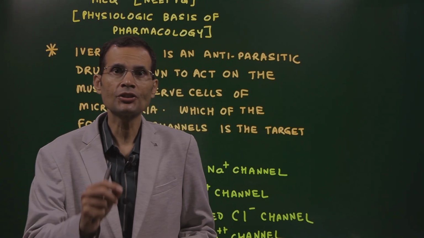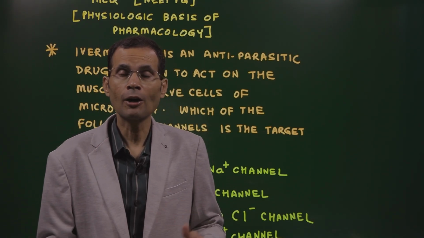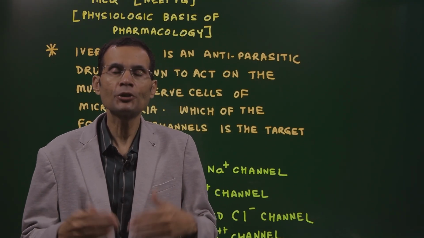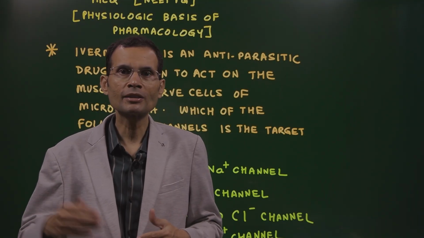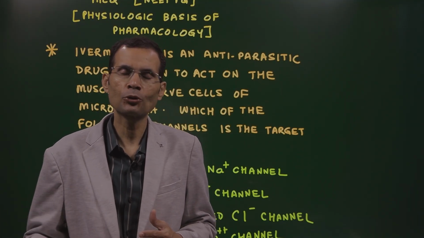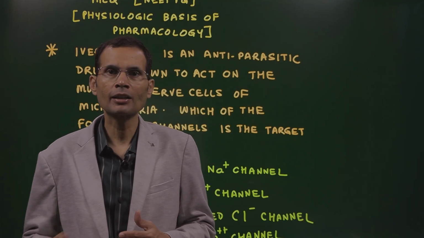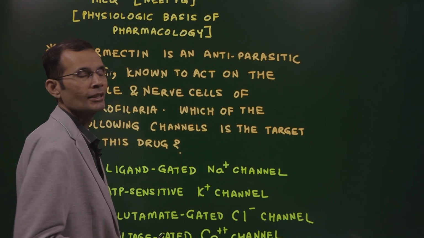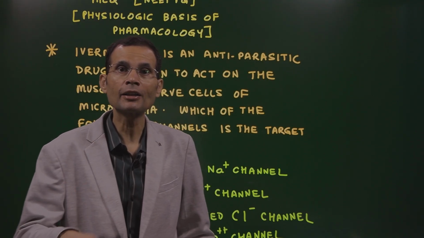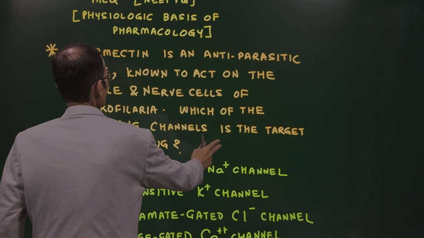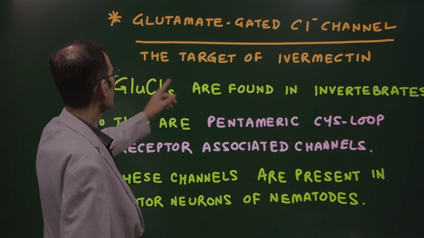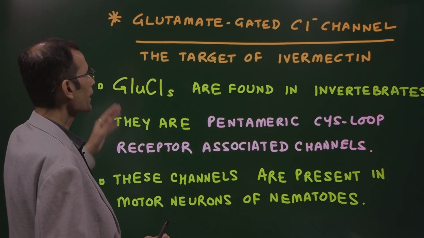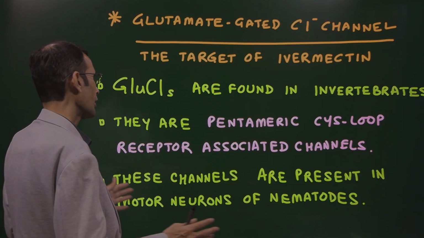Now this is a unique channel mostly found in the invertebrates because normally in humans glutamate opens the calcium channels. Glutamate, the neurotransmitter, opens the calcium channels or sodium channels, but here these are special channels, glutamate gated chloride channels. So let's understand this. Well, glutamate gated chloride channel is the answer, the target of ivermectin, the drug.